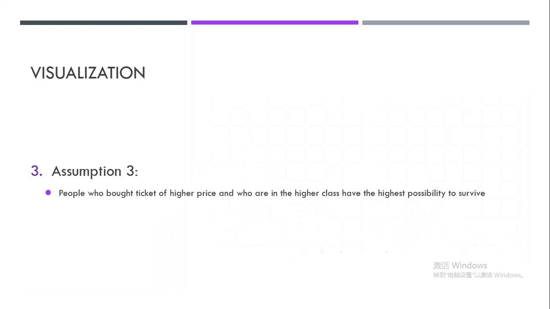The third assumption had no relationship with gender finally. It's about the class and fare. People who bought tickets of higher price and who are in the higher class will get more thoughtful service, which means they will stay in a more comfortable room and have their own servants who will always satisfy their needs. So, when the terrible thing happens, they may use money or their power to ask others to give the chance of life to them first.